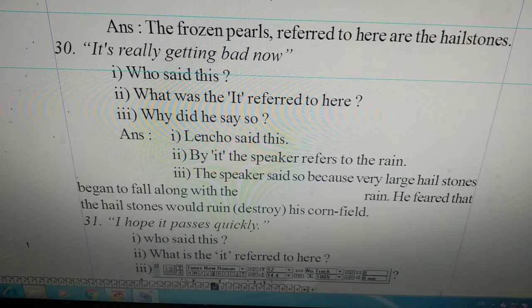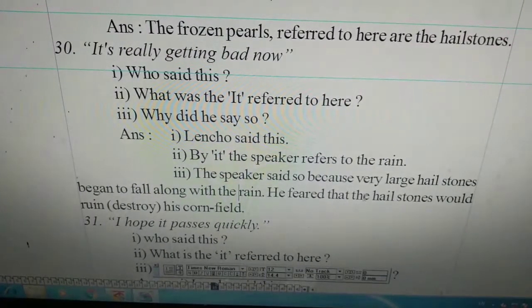Why did he say so? The speaker said so because very large hailstones began to fall with the rain. He feared that the hailstones would ruin or destroy his cornfield. That's why he said so.